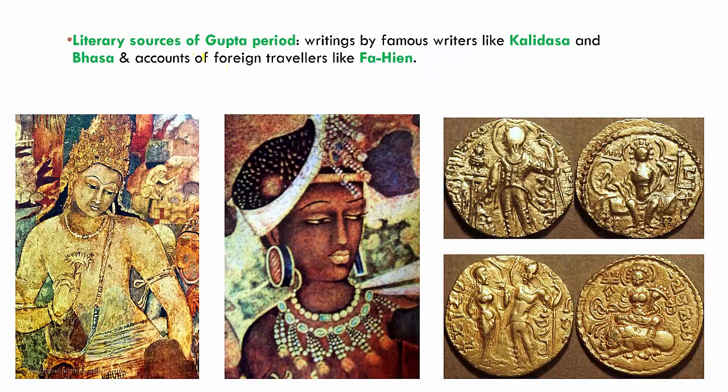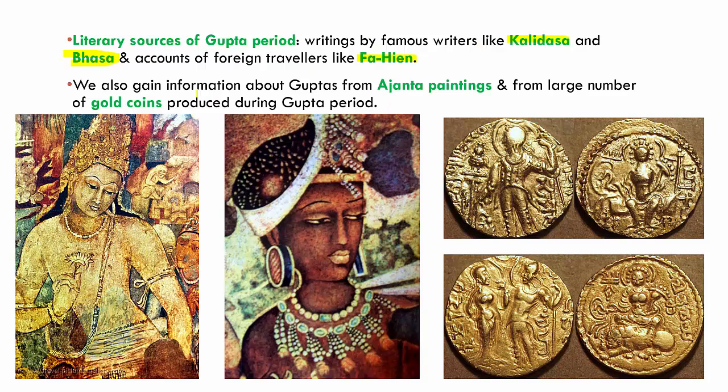Now when you look at the literary sources of the Gupta period, they were written by famous writers like Kalidasa and Bhasa, and there were also accounts of foreign travelers like Fa-Hien who visited these empires at that time. Apart from literary and archaeological sources, we also get information about the Gupta period from the Ajanta paintings and from a large number of gold coins that were produced during the Gupta period.